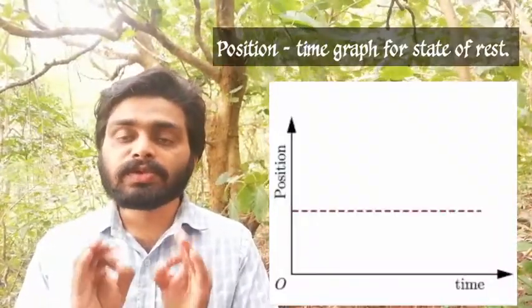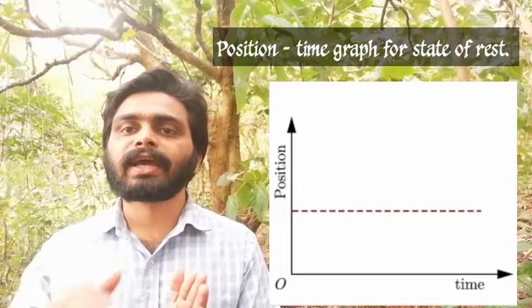First, just for a simple situation, suppose an object is in a state of rest. Now how can we draw or represent the position time graph of this object that is in a state of rest? In a state of rest, position remains the same, but the time increases.